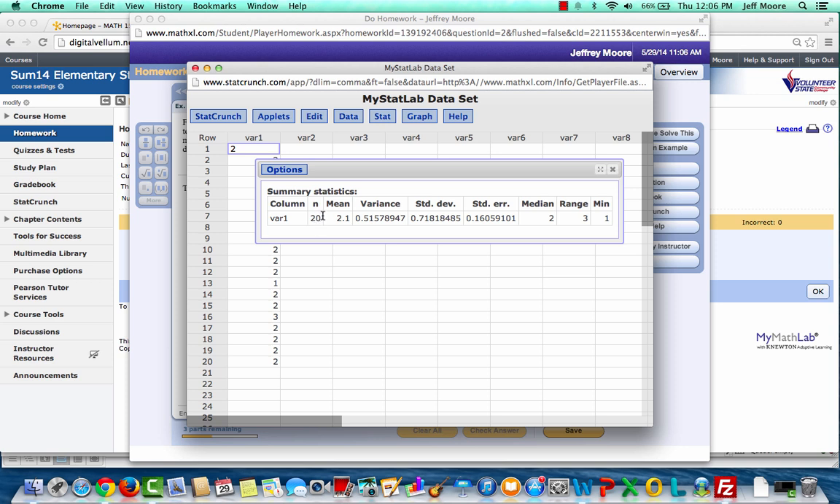For instance, the number of data values in the data set was 20. The mean is 2.1. The variance is 0.5. The standard deviation is 0.7. The median is 2. The range is 3. The minimum is 1.